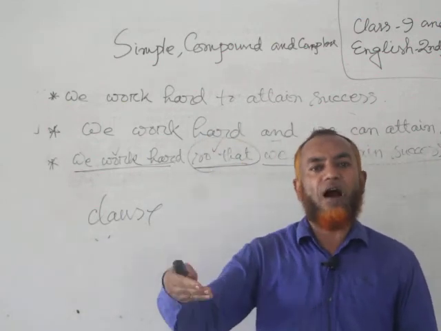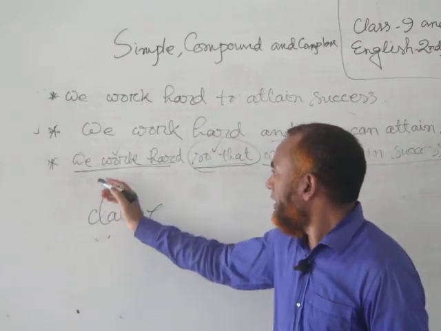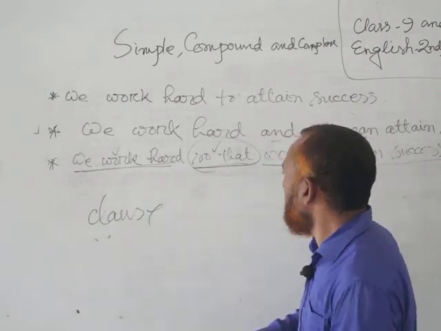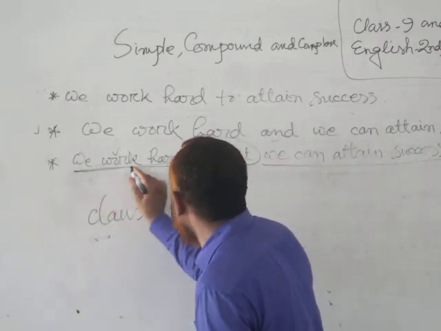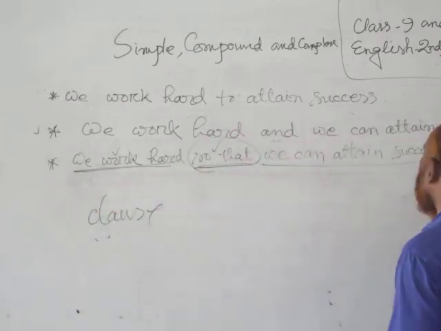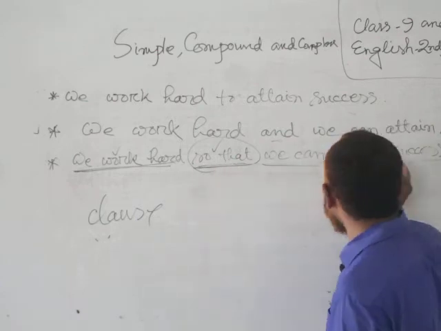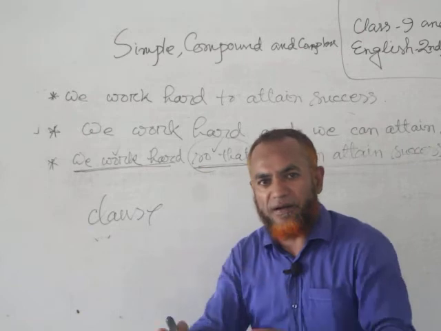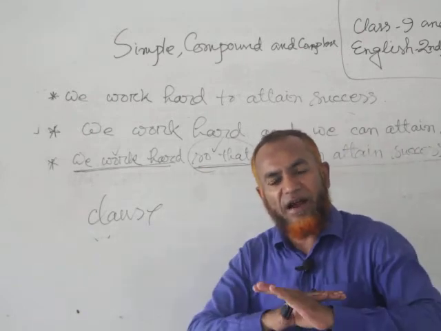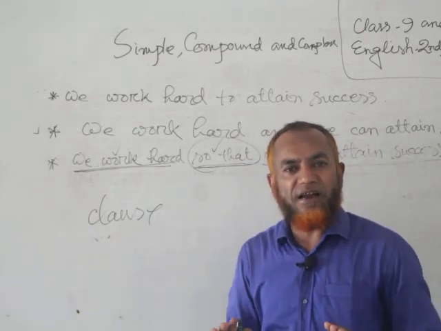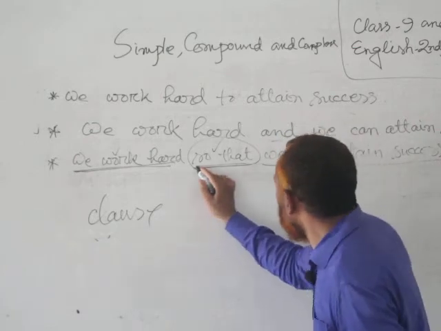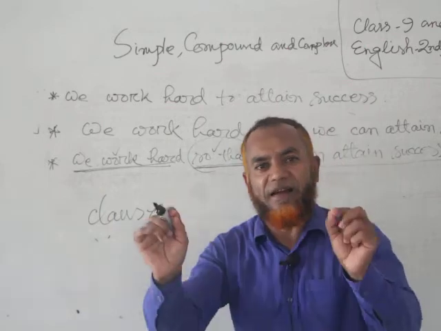It has to depend upon another clause. How? If we analyze the third sentence, we work hard so that we can attain success. So that we can attain success, if we use the clause separately, independently, it cannot complete a sentence meaningfully. So we can say that so that we can attain success is a dependent clause.